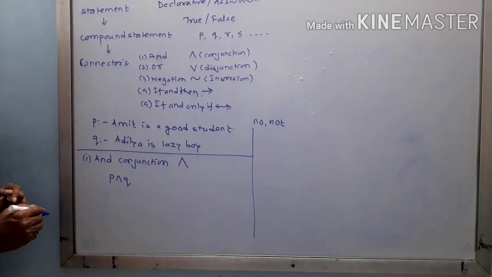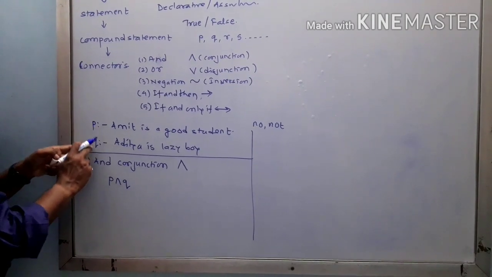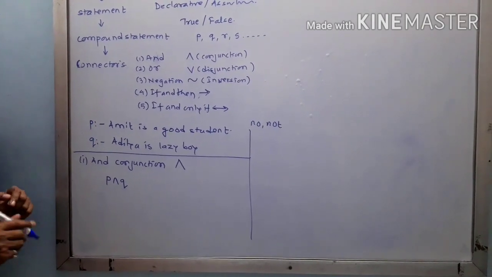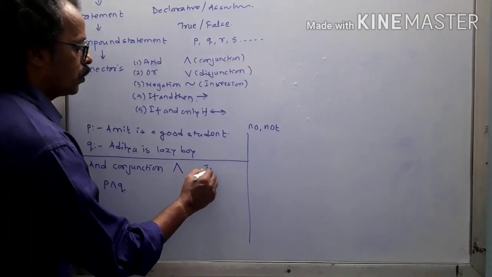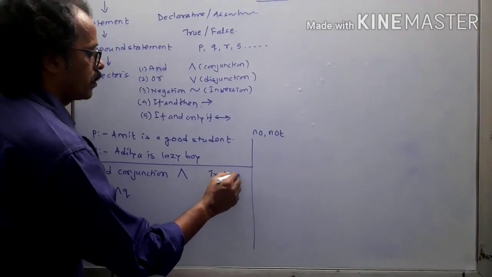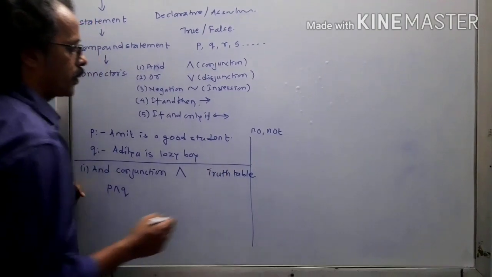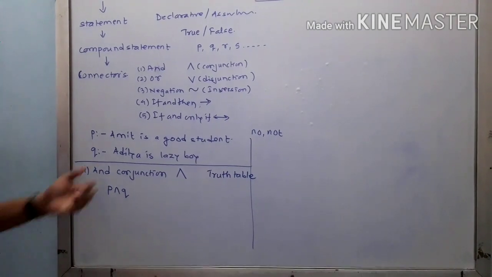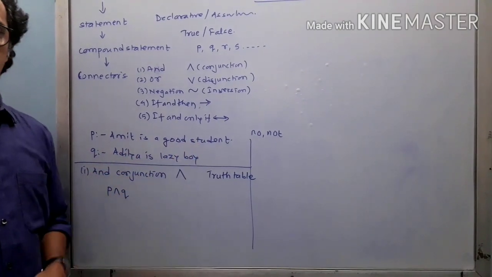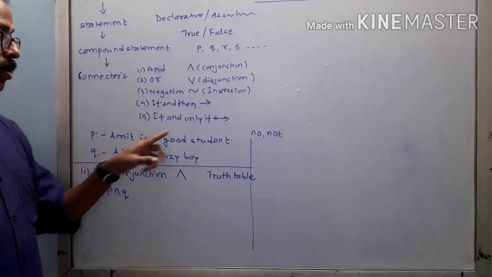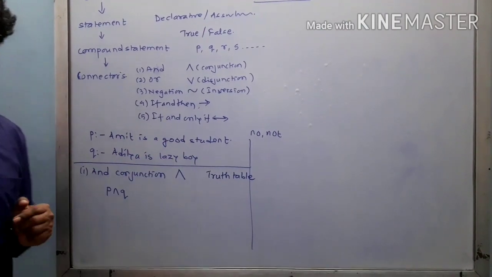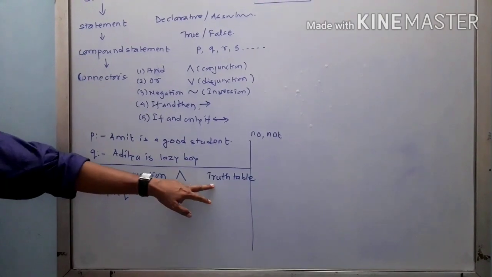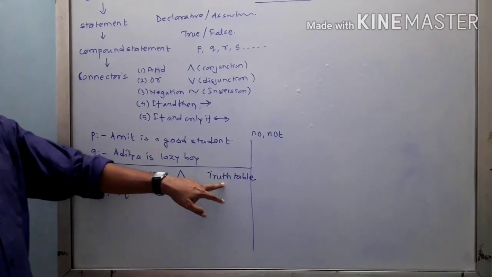Now since there are two statements, there is one more thing we need to know about the truth table. First of all, the truth value: if I say "Amit is a good student," the statement is true. But if I say "Amit is not a good student," the statement is false, right? So here we need to know about the truth table.